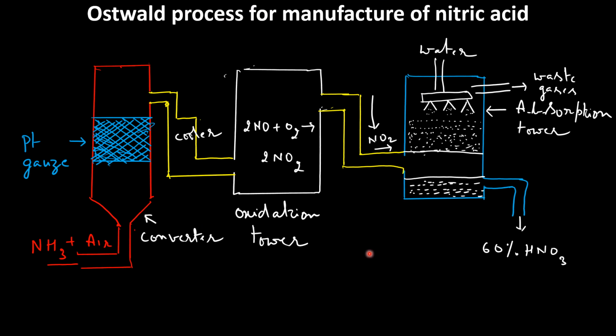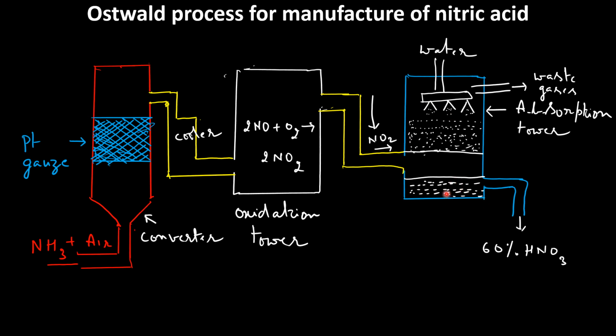The schematic diagram for Ostwald's process for manufacture of nitric acid is shown here, and this is the catalytic chamber where platinum gauze is used as a catalyst. A mixture of ammonia and air in the ratio of 1:10 is passed into the converter, and the gases are passed through a cooler and then enter here. This is the oxidation tower. In this oxidation tower, nitric oxide is oxidized to nitrogen dioxide. Then the nitrogen dioxide, along with the mixture of other gases, is sent to the absorption tower where water is sprinkled from the top.